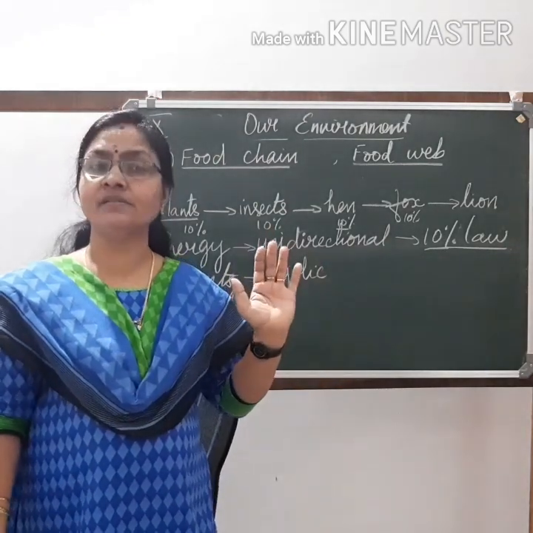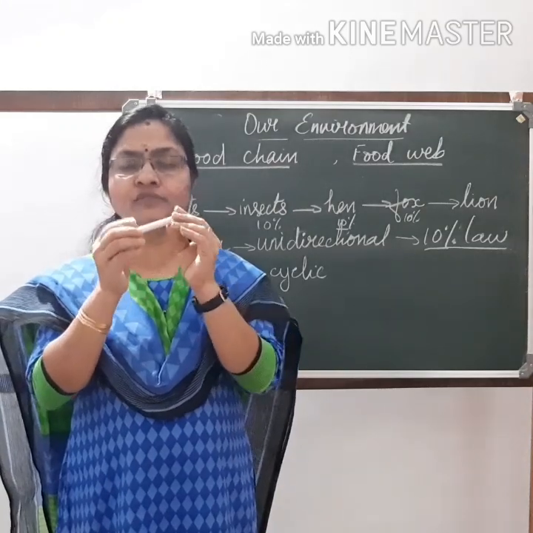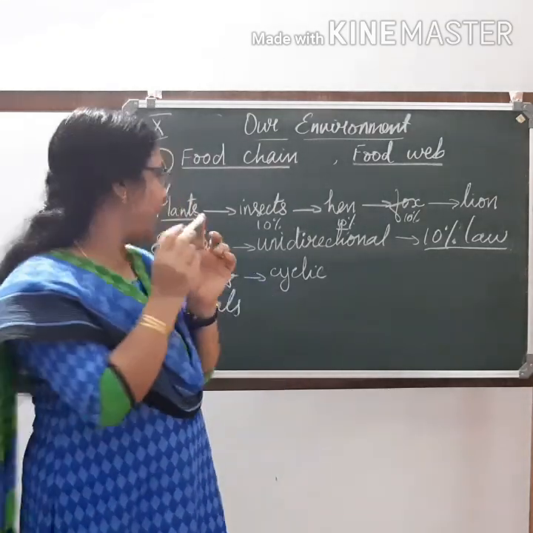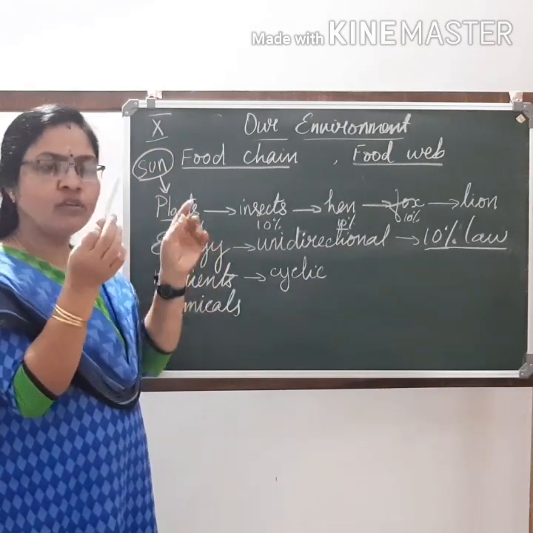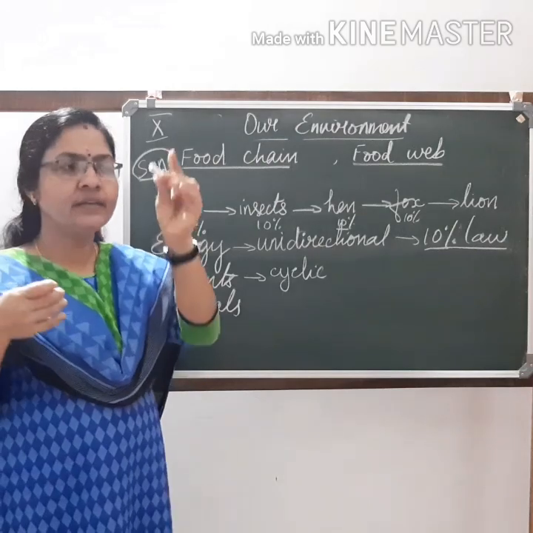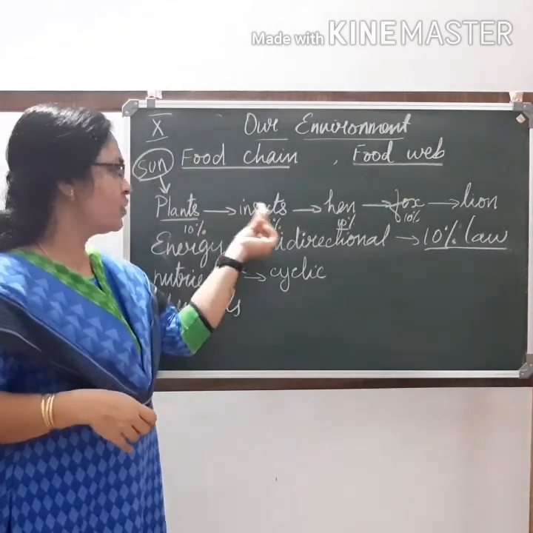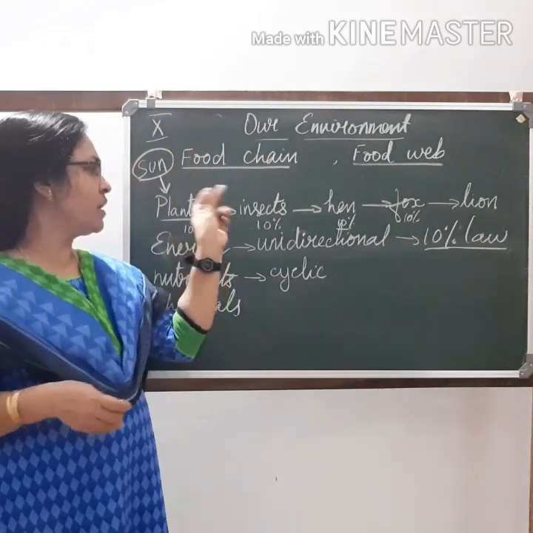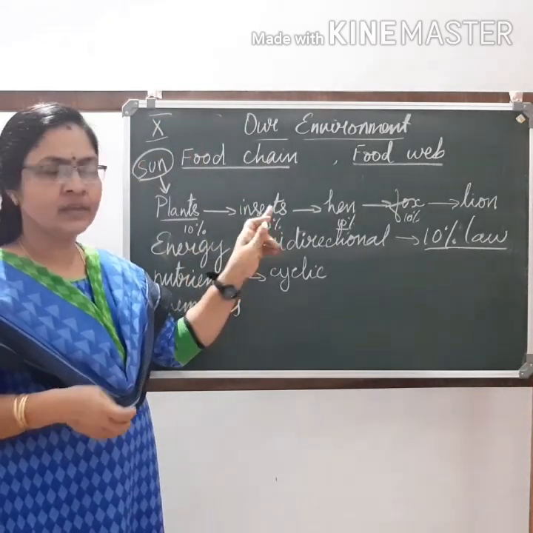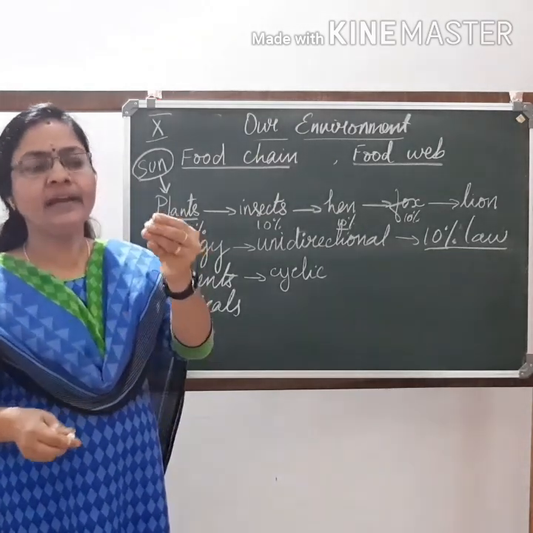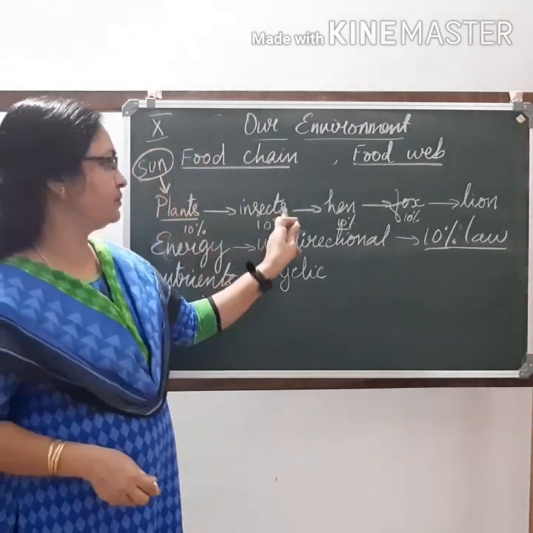When you say 10%, imagine this is a bar of chocolate. The plant gets this much. Out of this, 90 is used by the plant and 10 is stored as food. When the insect depends upon the plant, this 10% is passed on to the insect. 90% of this is used by the insect and 10% is stored.